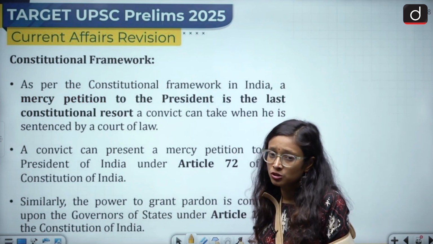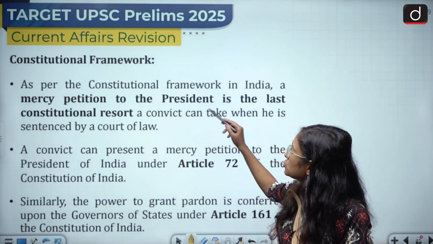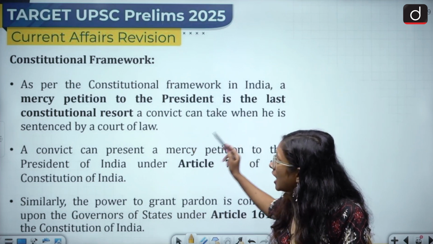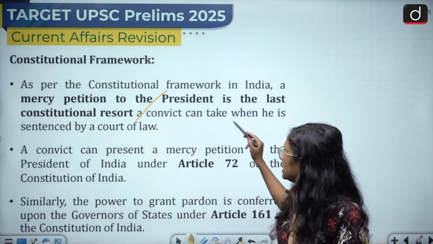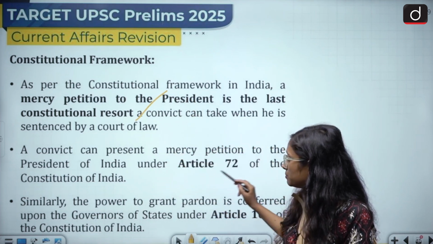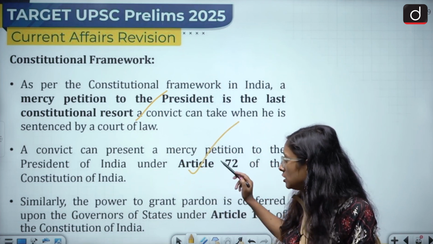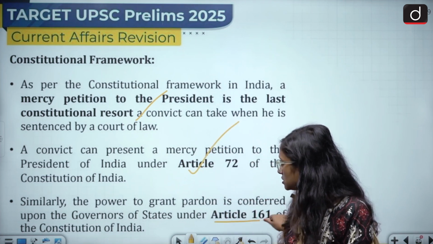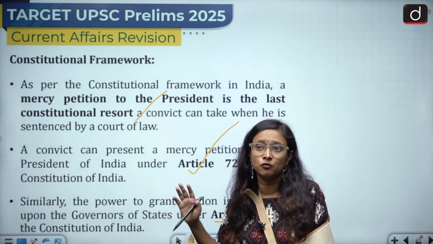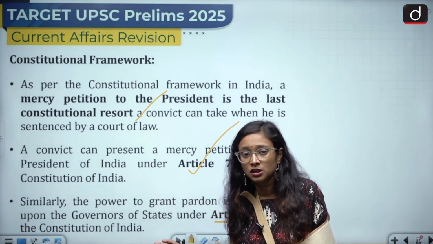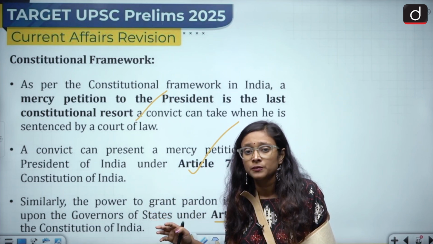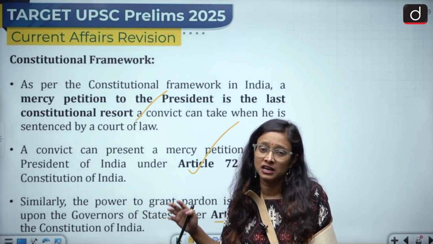So what is the constitutional framework we have? As per the constitutional framework in India, a mercy petition to the President is the last constitutional resort a convict can take when sentenced by a court of law. A convict can present a mercy petition to the President of India under Article 72 of the Constitution. Similarly, Article 161 is related to the Governor. So there are two articles, Article 72 and Article 161. You should not be confused: mercy petition powers rest with the President and with the Governor also. And this is the last resort any convict can have.